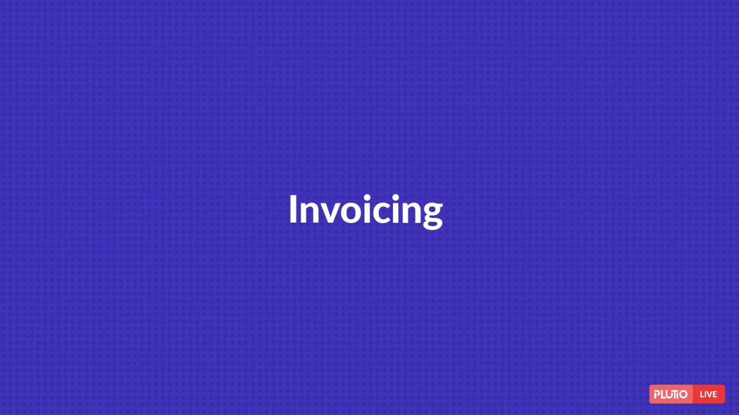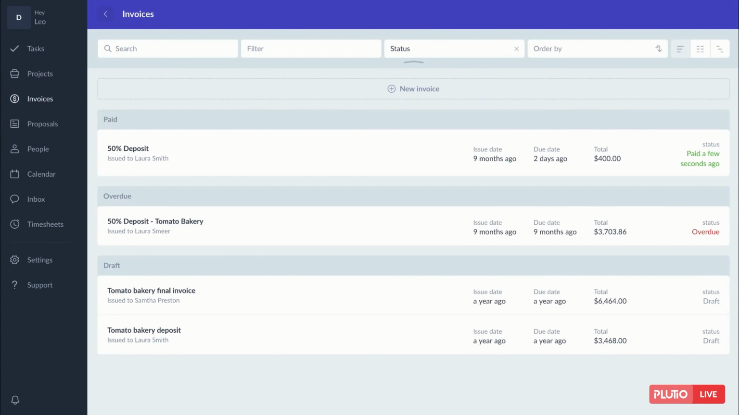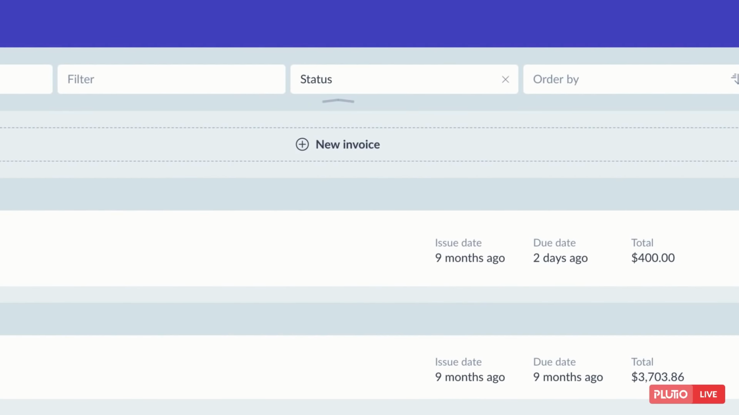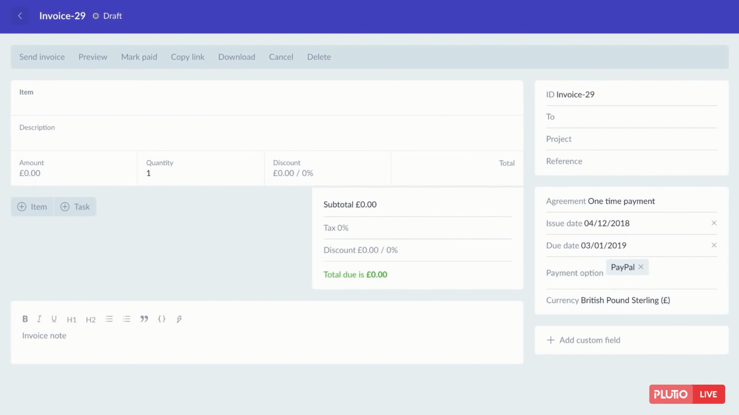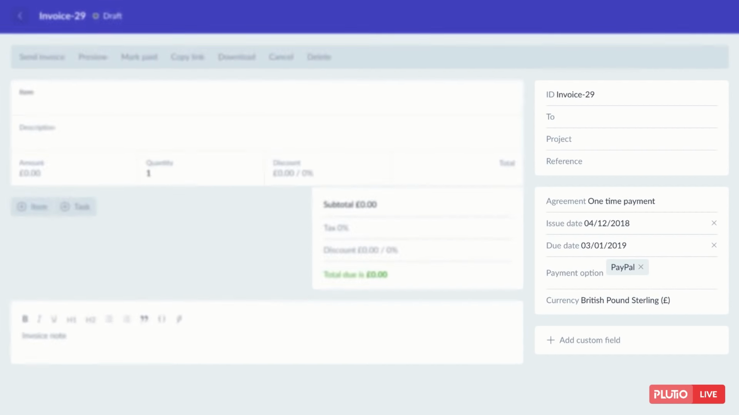Creating invoices and getting paid. Plutio makes creating invoices and getting paid a breeze. Let me show you how easy it is to create an invoice. From your Invoices page, click on New Invoice. This will then open the invoice editor. The editor is divided into three main sections: the Actions menu, the Items, and the Options menu.